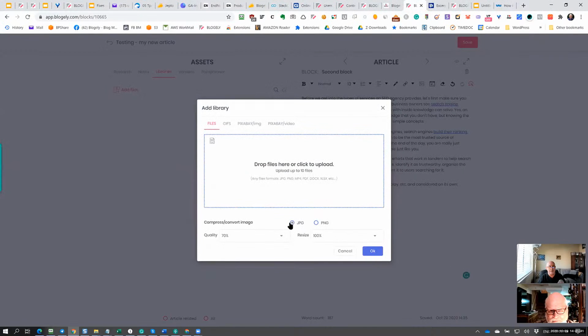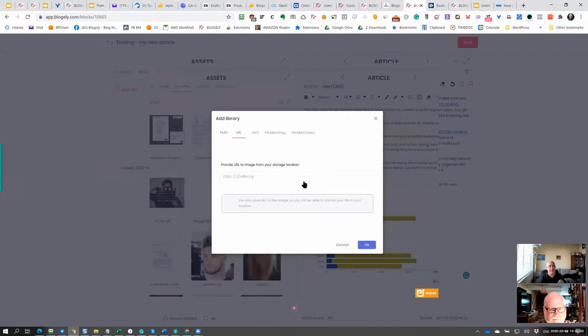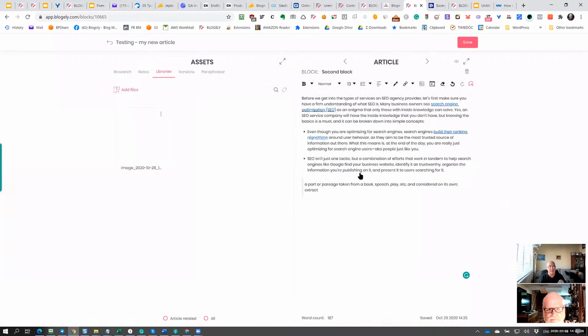I can compress it and I can convert it. Let's say if I want to use it as a PNG or JPEG, and I can set my own quality and resize. If the image is too big, I can resize it to get a smaller size image. So when I click OK, the image will end up here on this side. When I click this here, I can see exactly what the image was. So I can preview it, and I can also use this little action icon here.